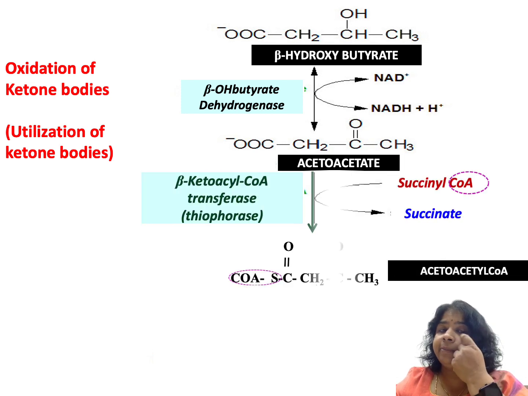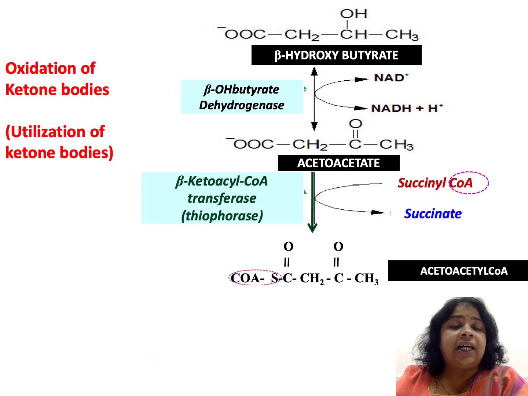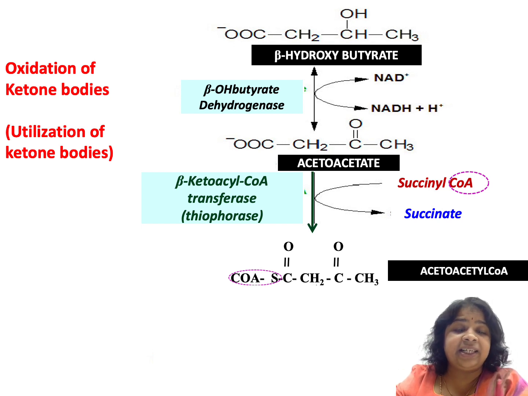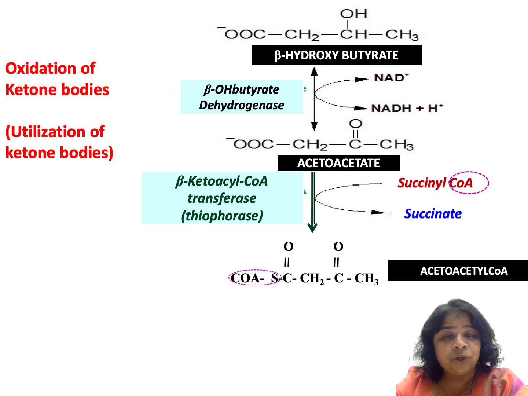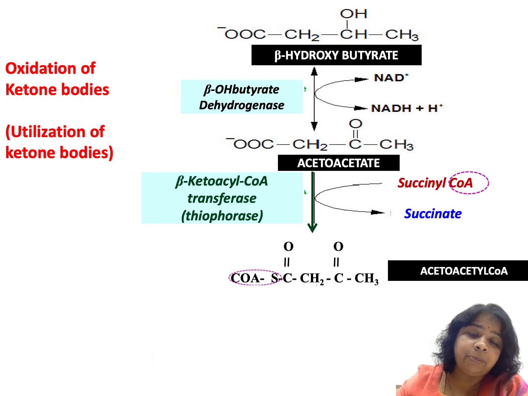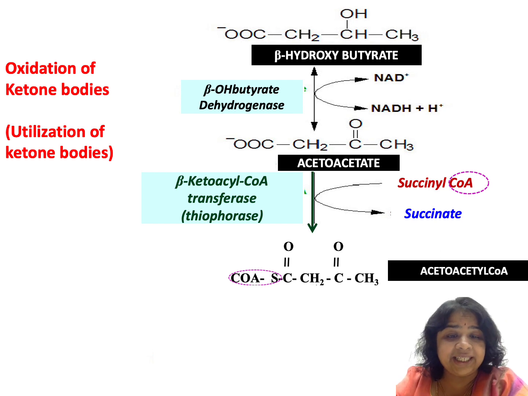Next step, the acetoacetate that is formed has to be activated. That is, it requires coenzyme A to be added. So the donor of this CoA group will be succinyl CoA. Succinyl-CoA will donate the coenzyme A group CoA to acetoacetate to form acetoacetyl-CoA, and succinate that is formed will go back into the TCA cycle.